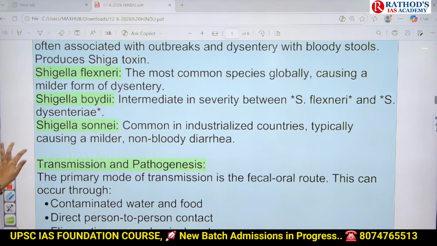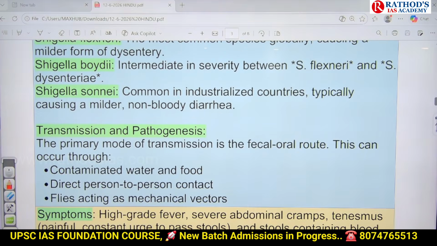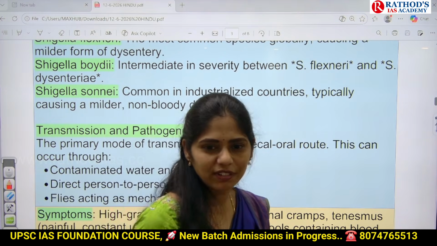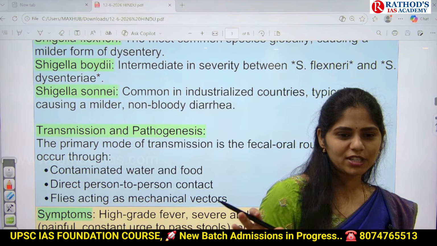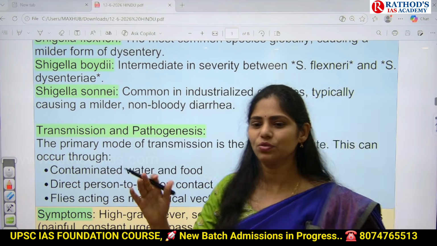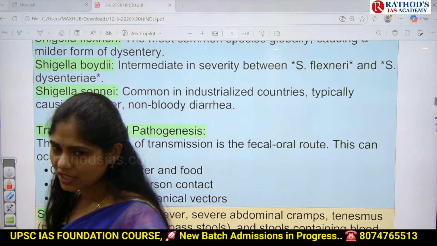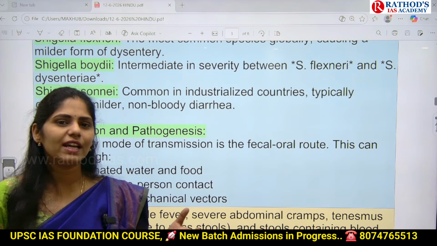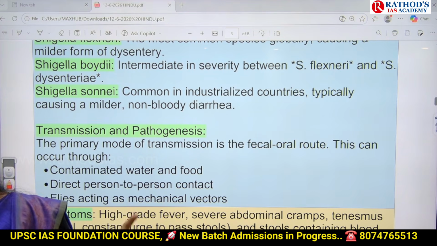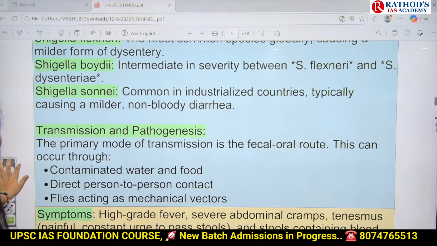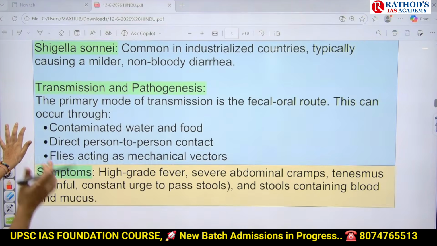And how does the transmission of this disease happen? Whenever we are consuming contaminated water. Do you know the meaning of contamination? What is the meaning of contamination? The pure thing which has been mixed with impure. That is called contamination. Contamination of water or contamination of food can cause this bacillary dysentery. Okay? And it is also called the fecal route.